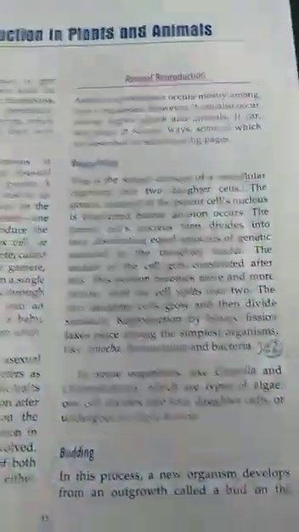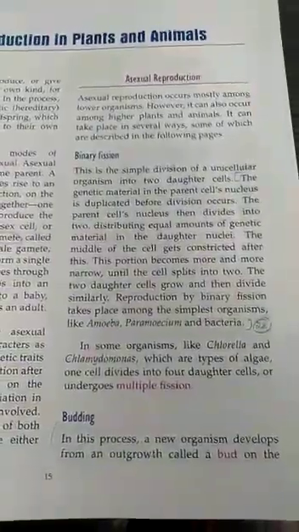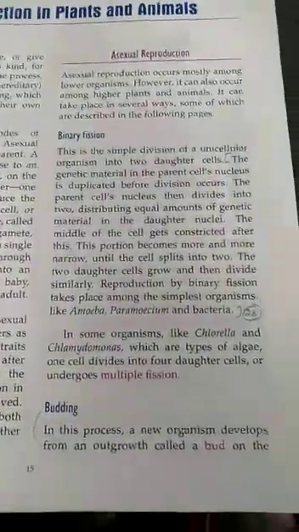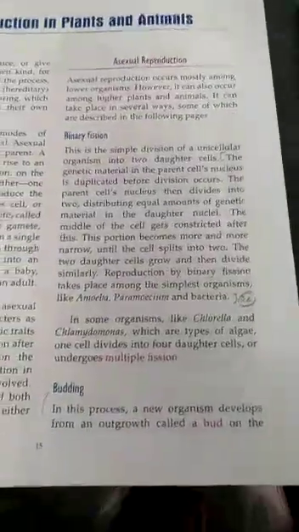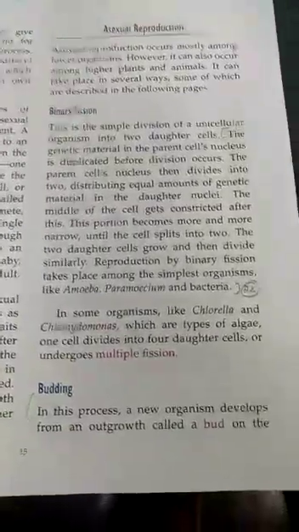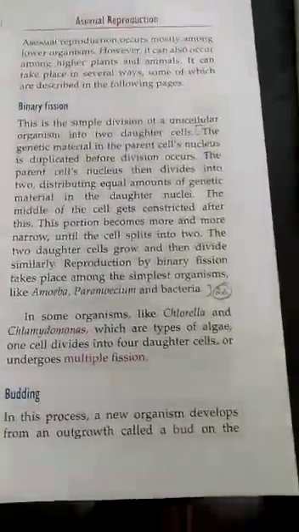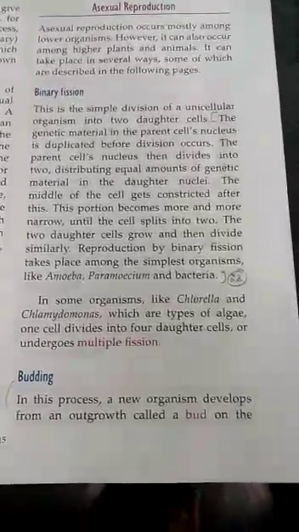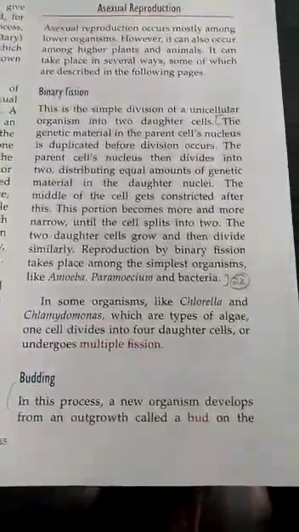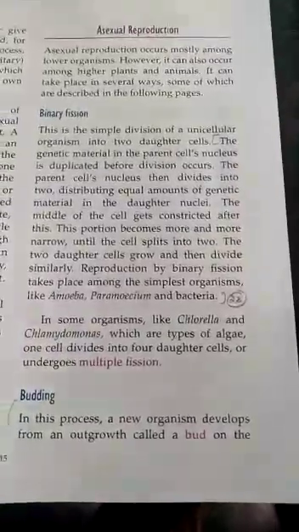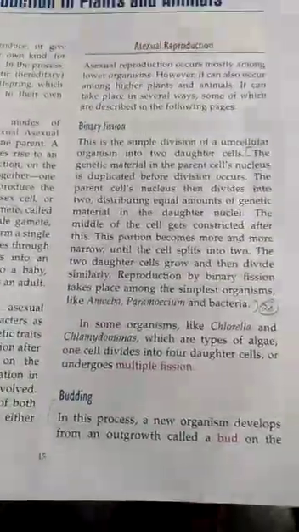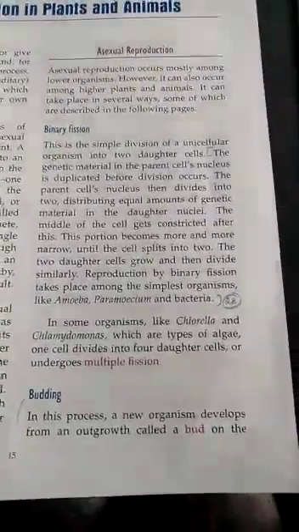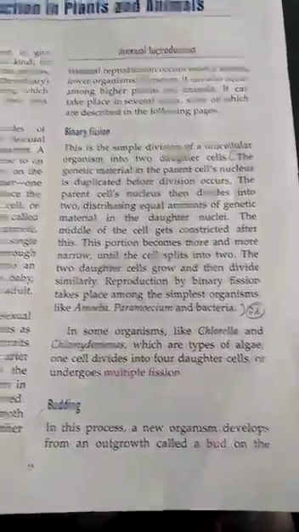In asexual reproduction, when there is only one parent involved, the offspring produced is going to have the same genetic character and same genetic trait as the father or the mother, because it requires only one parent. It is going to be the same as the parent. It is not going to have a different variety of genetic traits.